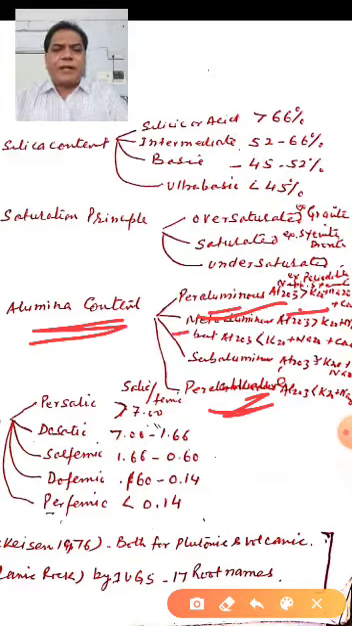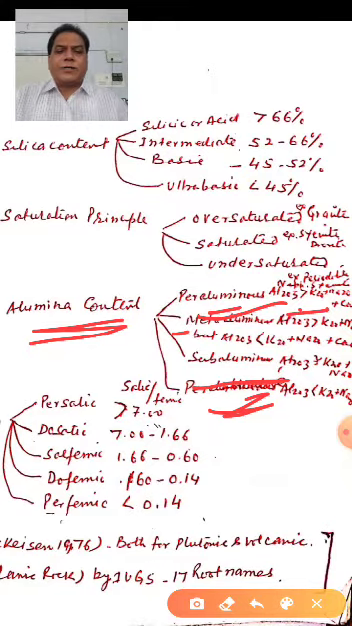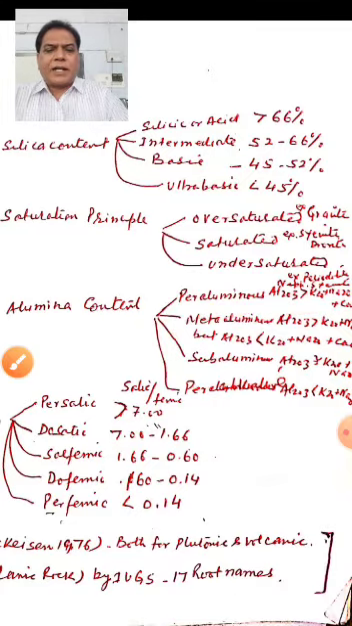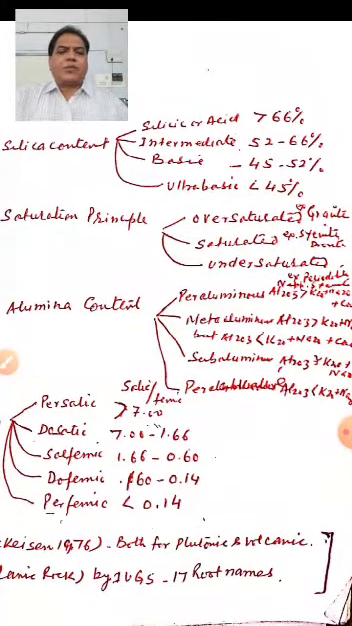The next category is metaluminous. In that, Al2O3 is greater than Na2O plus K2O but less than Na2O plus K2O plus CaO. And the third category is subaluminous, where Al2O3 is almost equivalent to your Na2O plus K2O. And the fourth category is your peralkaline, where Al2O3 is less than Na2O plus K2O.